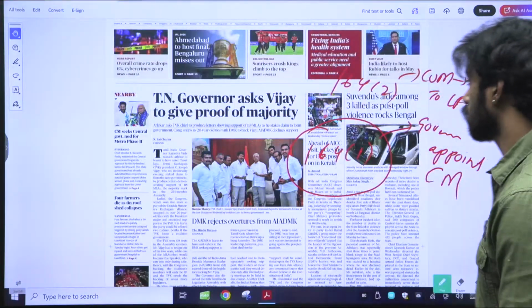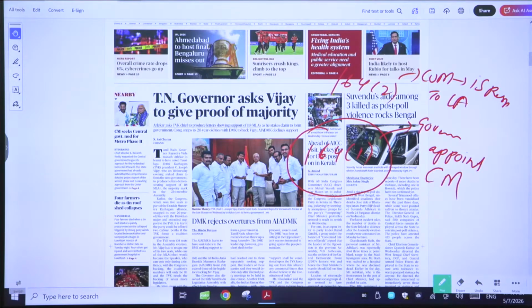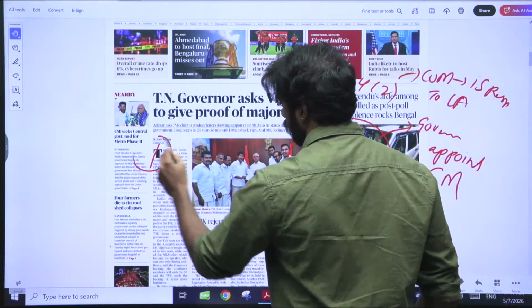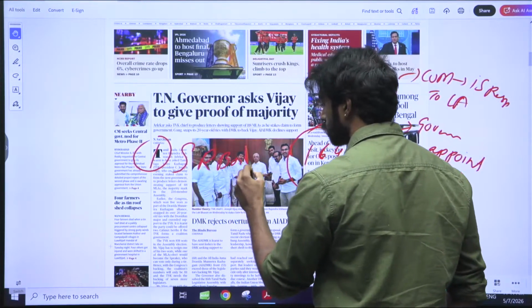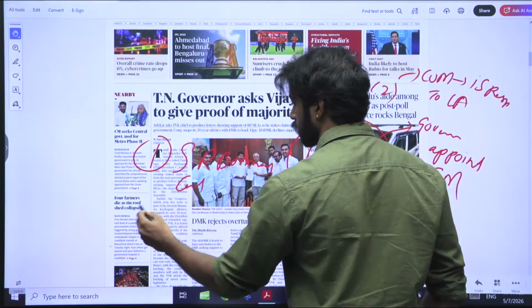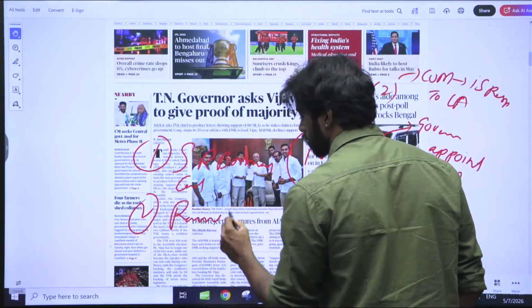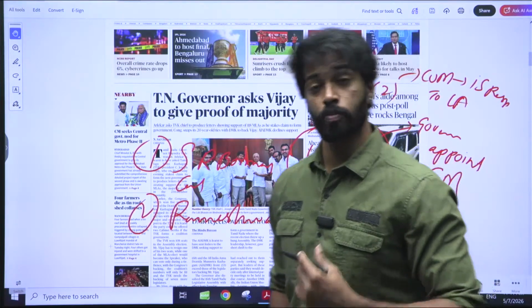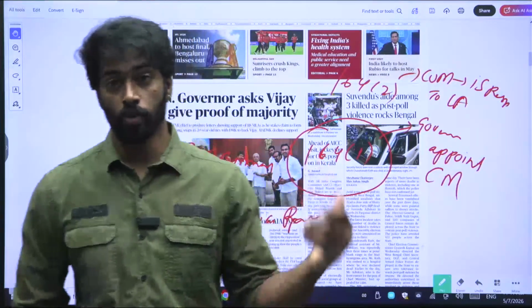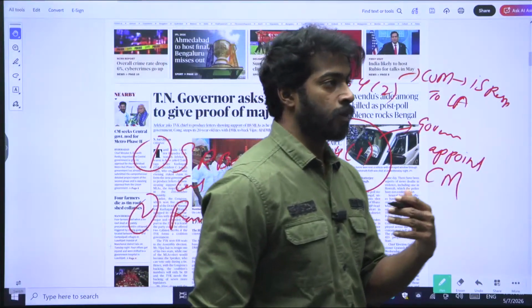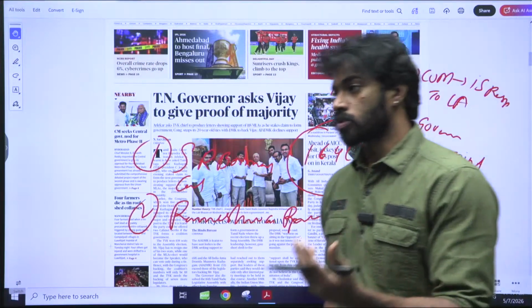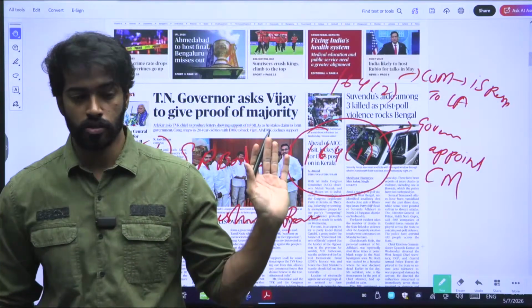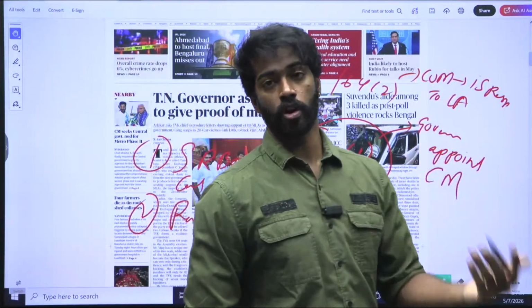And there are some cases in which the Supreme Court also has said that there is need for a floor test, and those cases majorly are one, the SR Bommai case, and the Rameshwar Prasad case. These are the two cases in which the Supreme Court has said that there needs to be a floor test. Whenever there is a lack of majority, or whenever there is a hung assembly, there needs to be a floor test. And whenever there is formation of a government, there needs to be a floor test.